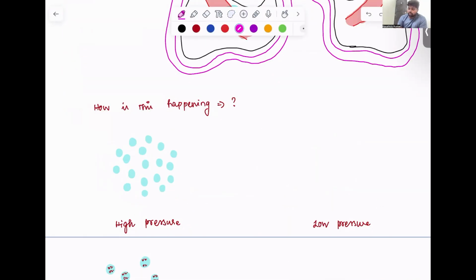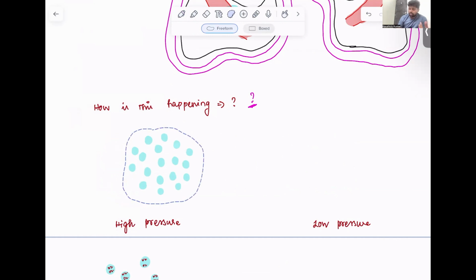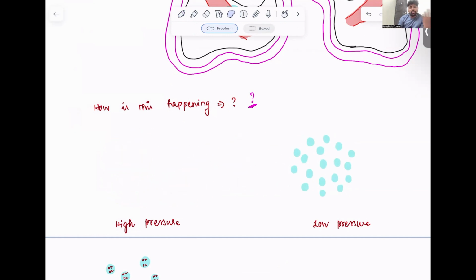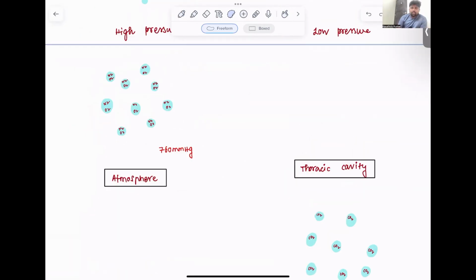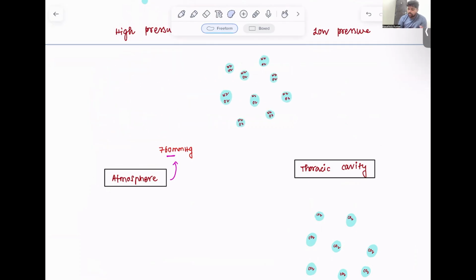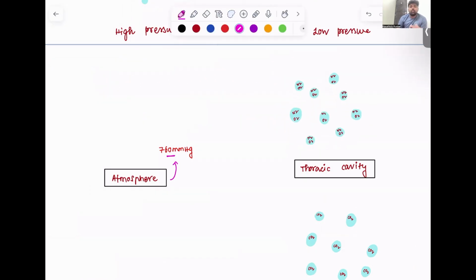So the question now is, how is this happening? How are these gases traveling from one place to another? These gases move from high pressure to low pressure, right? This is what is happening during inspiration. In the atmosphere, the atmospheric pressure is 760 mmHg, which is constant. These gases have to move from the atmosphere into the thoracic cavity during inspiration.